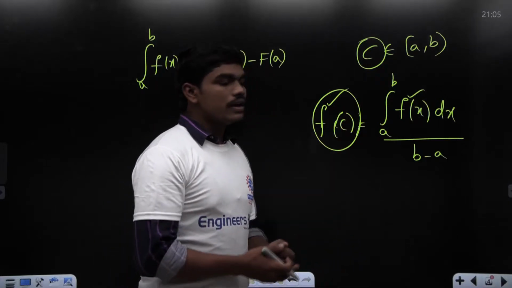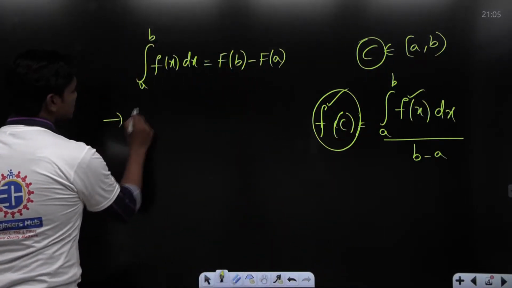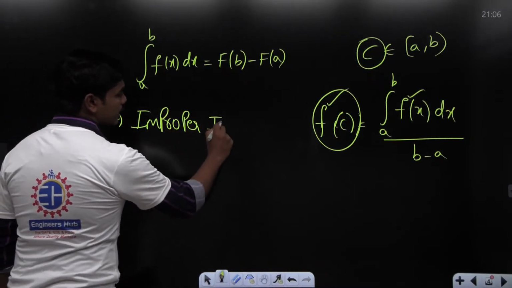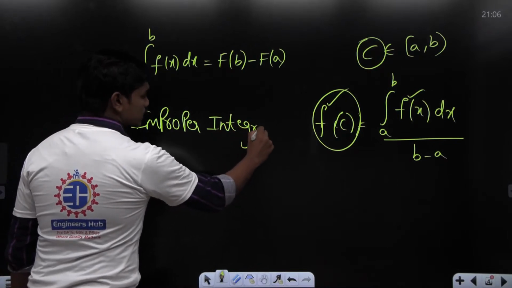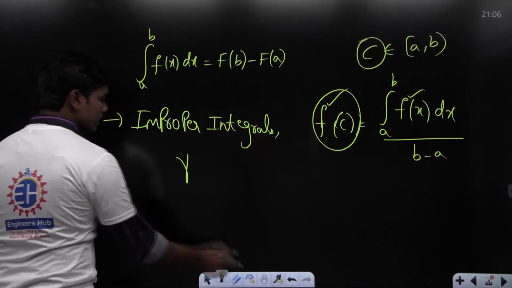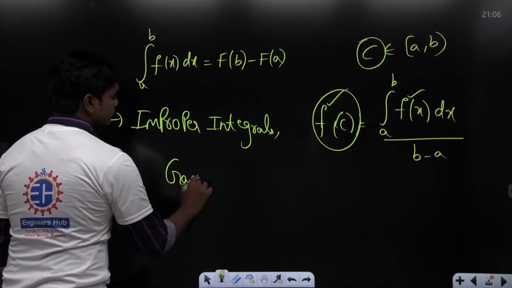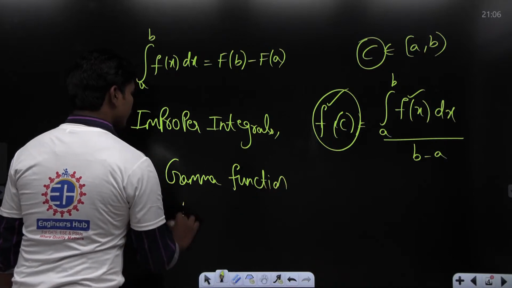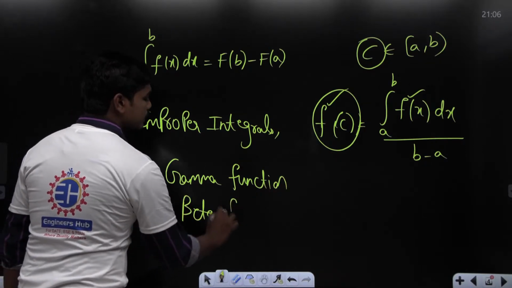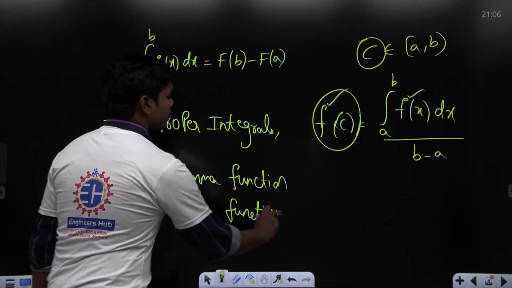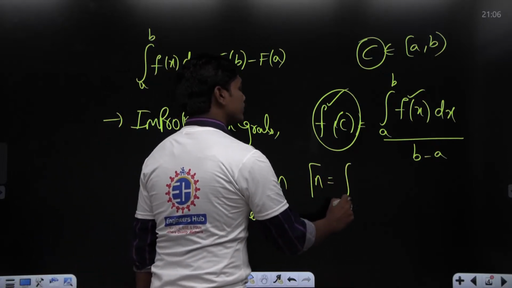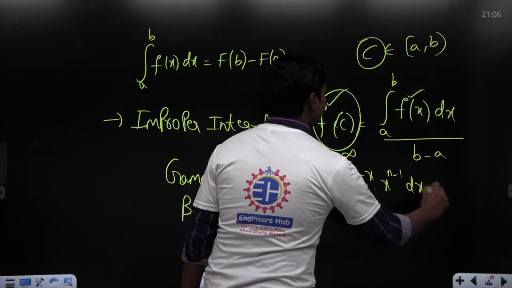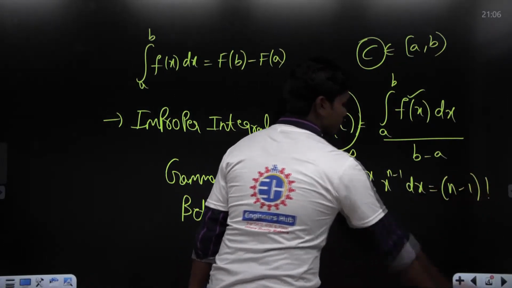And once we are known with this, we have seen something called improper integrals, and we have seen what the kinds of improper integrals are, basically the first kind and second kind. And then we have seen two special types of functions, which are the gamma function and the beta function. Correct? Can you all recall this? Gamma function and beta function. Of course, the gamma function at n is denoted by integral 0 to infinity e power minus x into x power n minus 1 dx, and this value is nothing but n minus 1 factorial. So this is what we have seen.